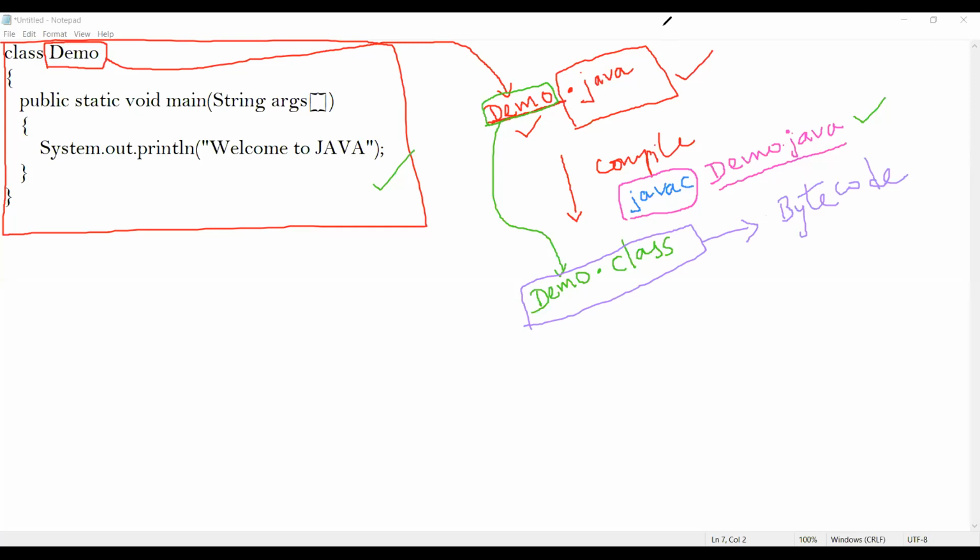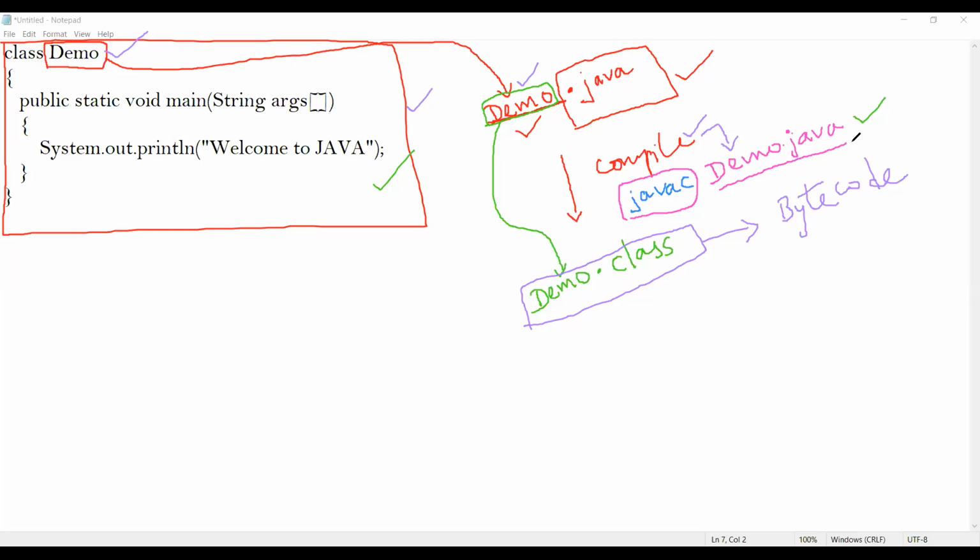I repeat, students. After typing the program, what should we do? We need to save the file. How to save the file? We need to give demo.java. Why do we pick demo? Because demo is your class name. Next, after picking the name of the file, we need to compile the program. In order to compile the program, we should write javac, followed by demo.java.